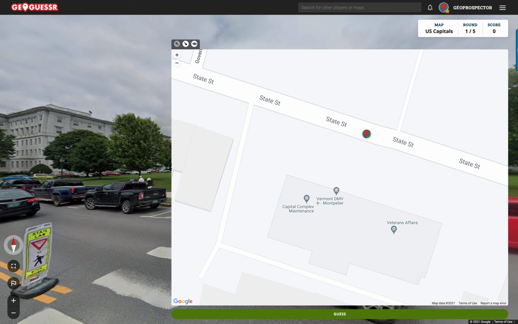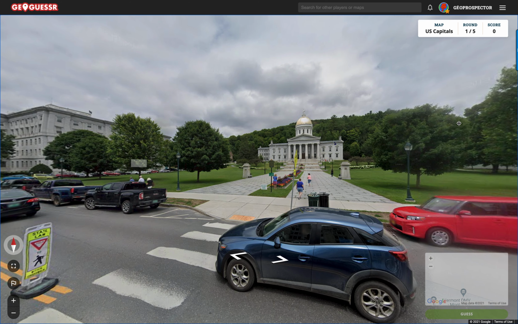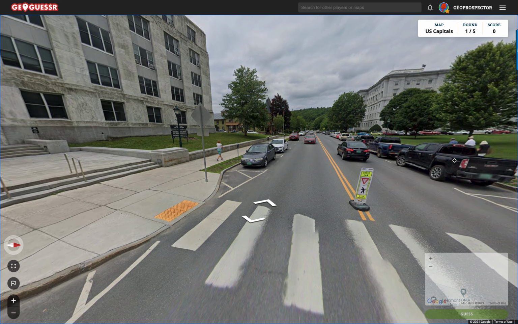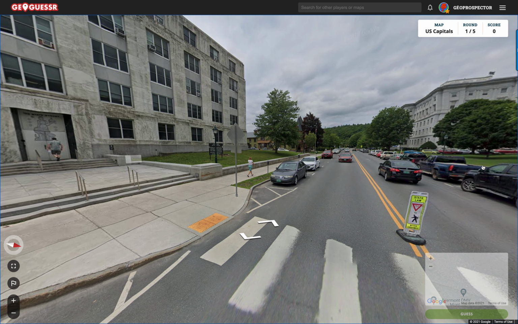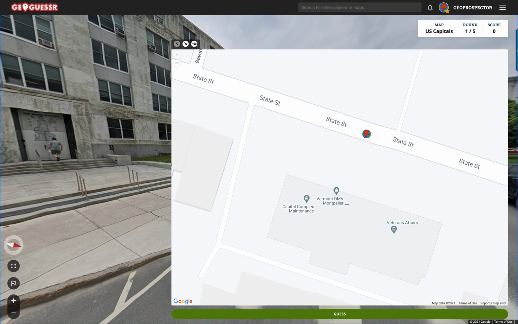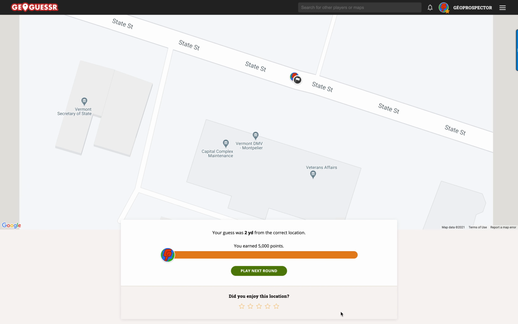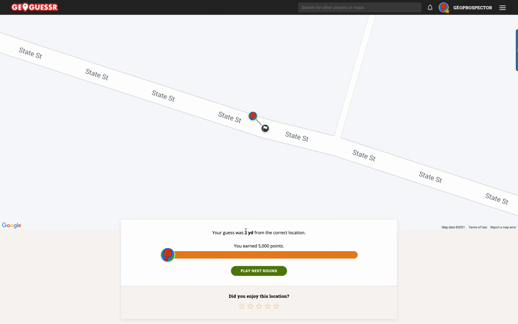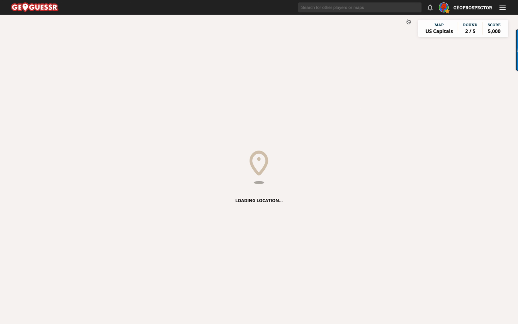And the building we're looking at here, which looks a lot smaller on Google Maps than it does otherwise, is the Vermont DMV. Great. So the Department of Motor Vehicles in Vermont. Well, isn't that just a blessing? I've heard that those are not fun places to be. So I think we're in the right place. Let's go for the guess and see how we do. And look at that. We are just 2 yards away. So play next round.